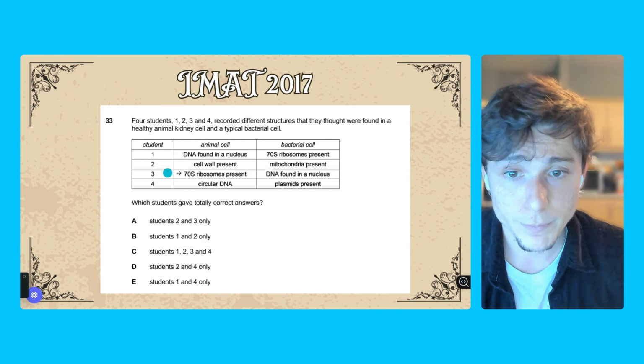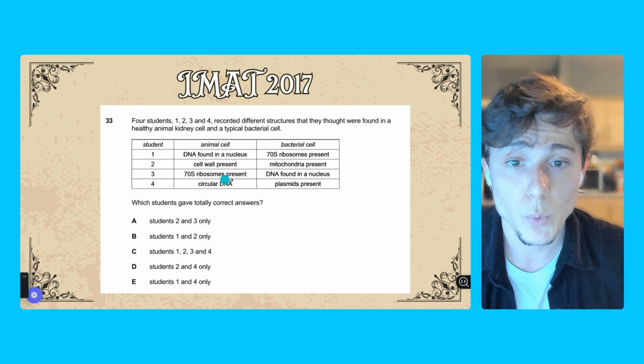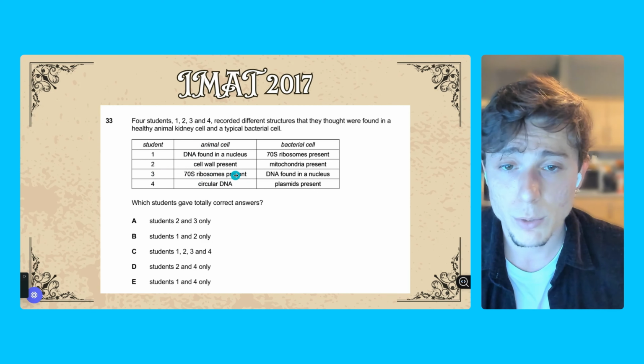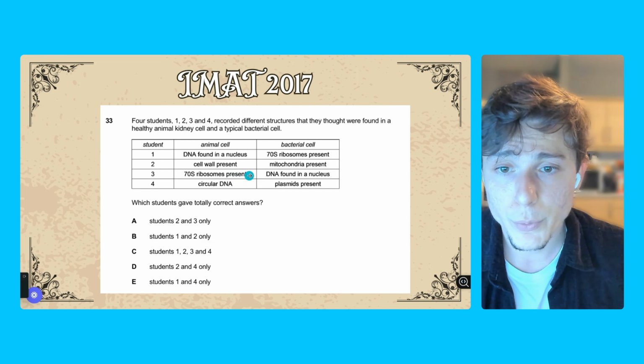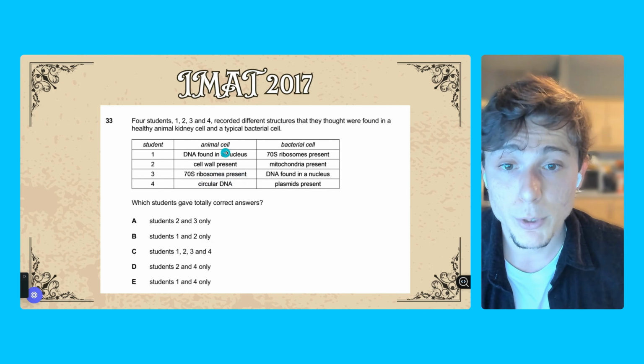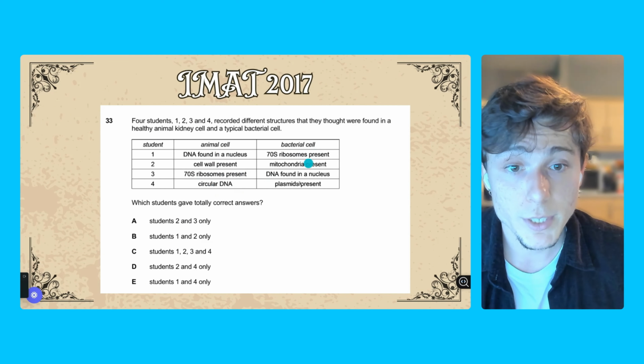That's it. The third student, called the animal cell, said, oh, I found 70S ribosome presence. Remember what we just talked? So just forget about this boy. He's in a different world as well. The fourth student said the animal cells contain circular DNA, and the bacterial cells plasmid presence.